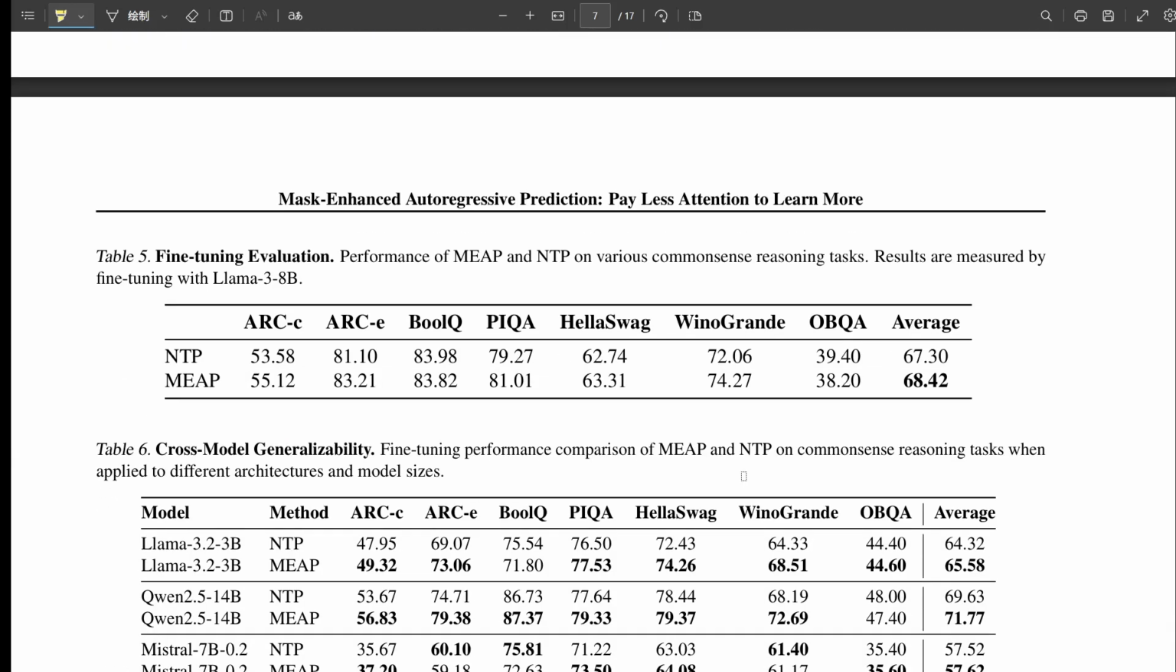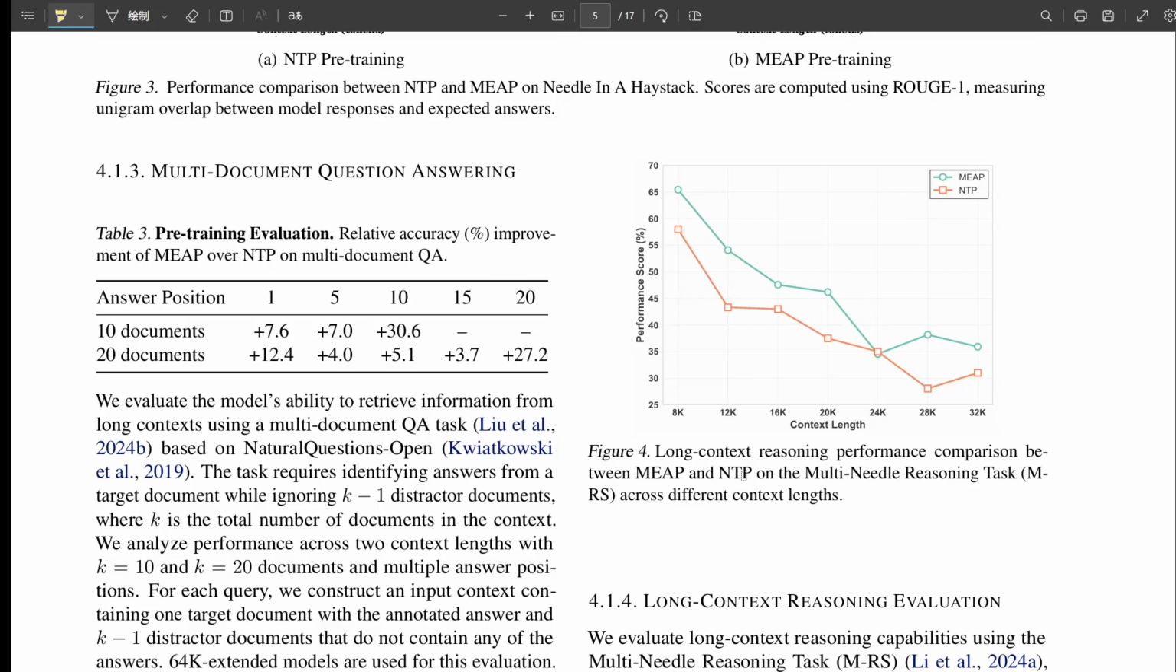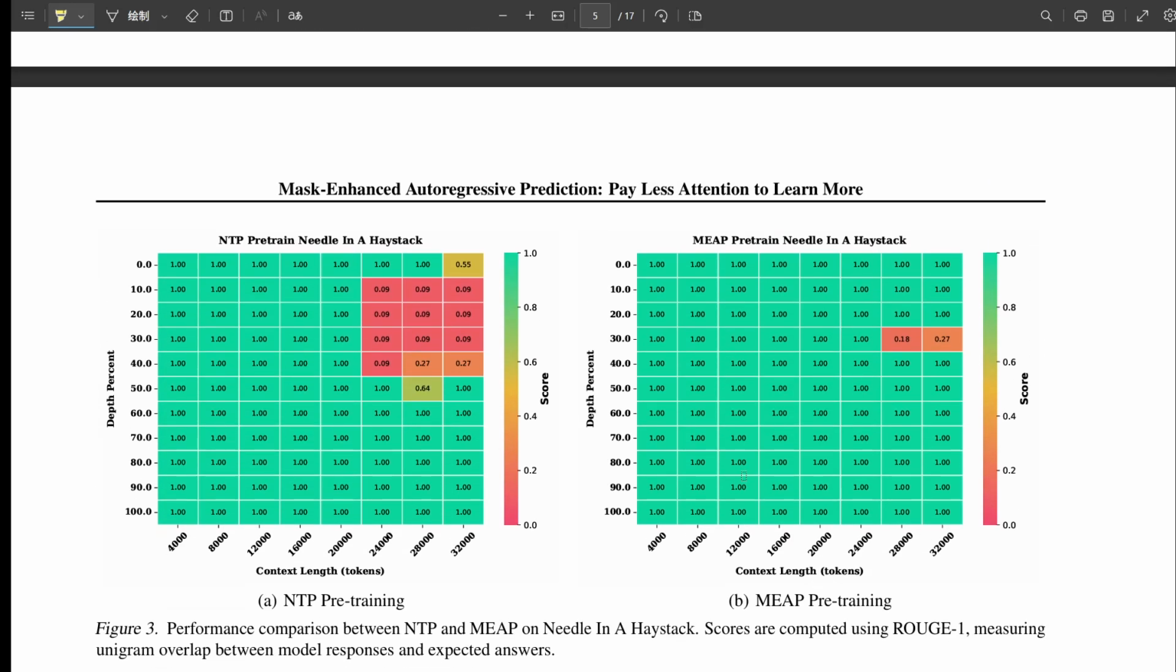And they have visuals, figure 3 in the paper, showing MEAP holding strong accuracy across different context lengths and where the needle is hidden, while NTP performance really degrades, especially past 24K tokens or so. Okay, impressive on needle. What about more complex stuff, like finding answers across multiple documents, maybe with distractors thrown in? That's the multi-document question answering task, MDQA. It tests exactly that robustness to distractors, finding info across long, potentially messy inputs. And again, MEAP consistently came out ahead. They saw gains of up to 30.6% in some pre-training setups and averaged about 11.77% improvement across different fine-tuning configurations. It seems much better at cutting through the noise.